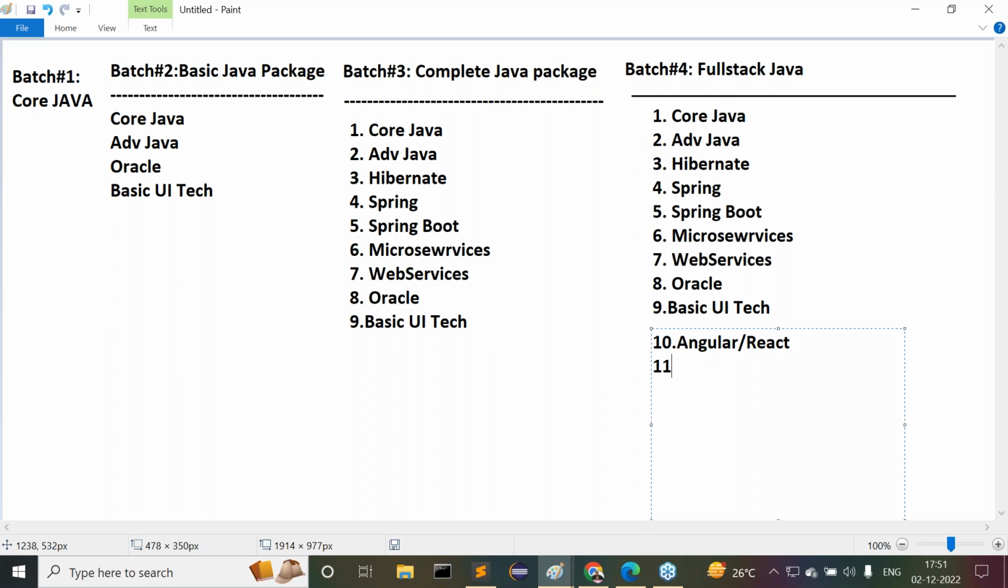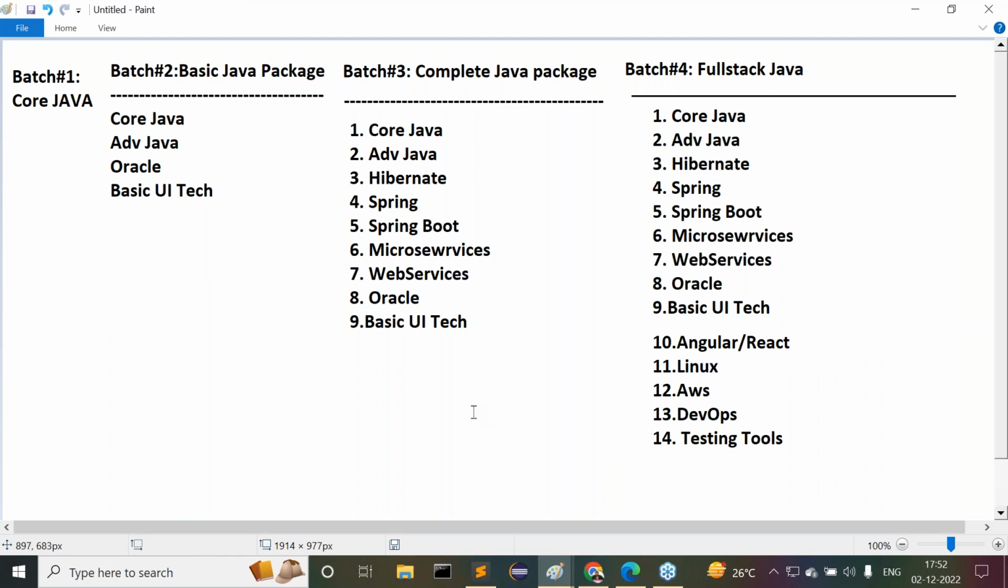What is the next one? The next one is Linux. Then after that, another one is Cloud, AWS, Amazon Web Services. Then after that, the 13th one is DevOps. Then the 14th one is testing tools. So these many things are going to be available. Maybe some real-time tools we are going to cover, like Maven, Log4j, depending on the content here. Definitely these tools are going to be covered here. This is full stack Java.